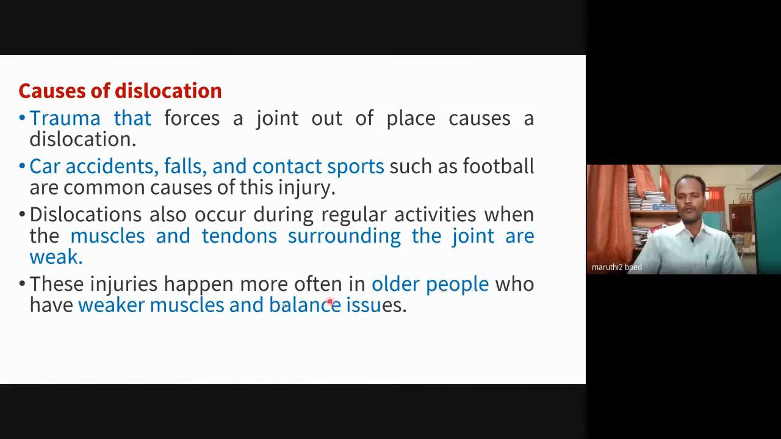Older people easily get dislocation because of weaker muscles and balance issues. So weaker muscles may lead to dislocation. So strengthening is the main part to avoid dislocation.